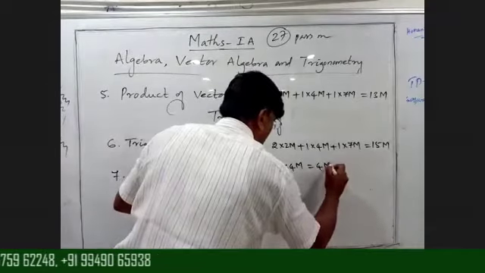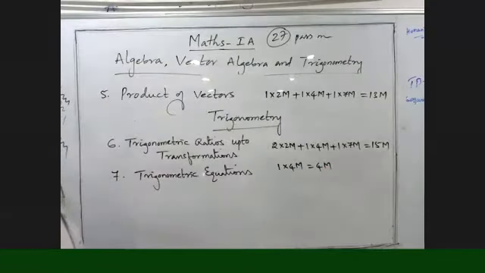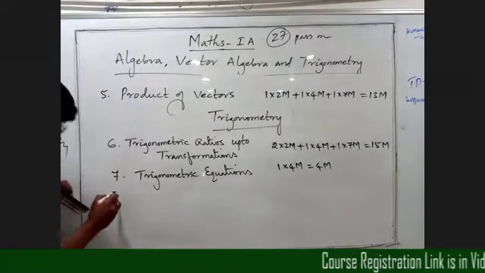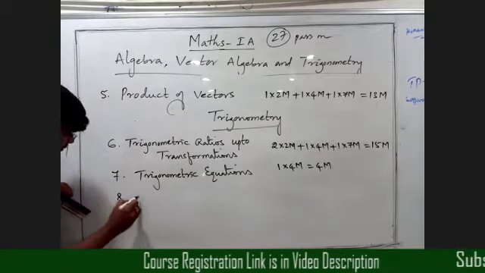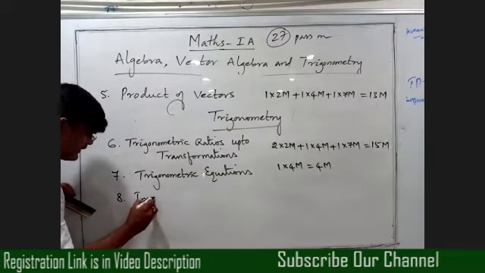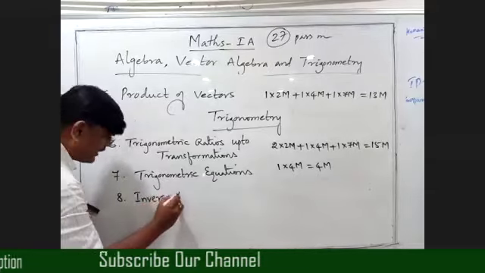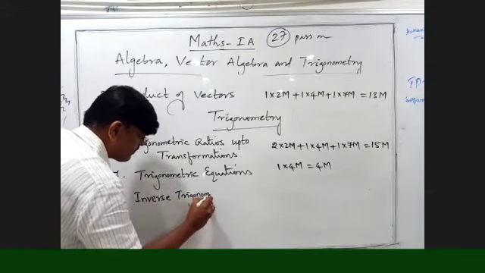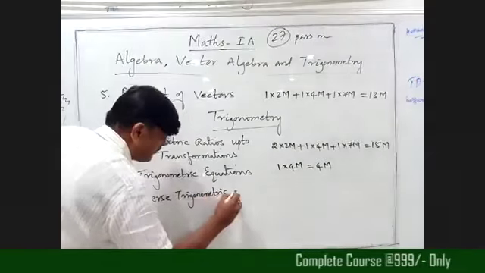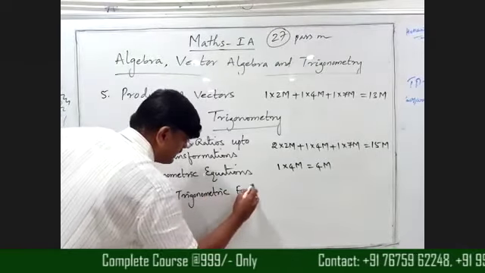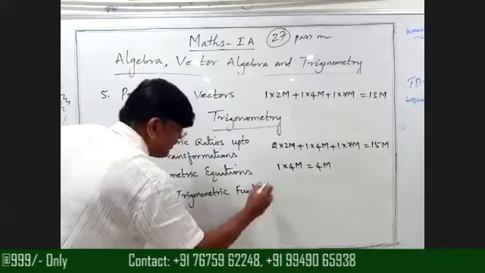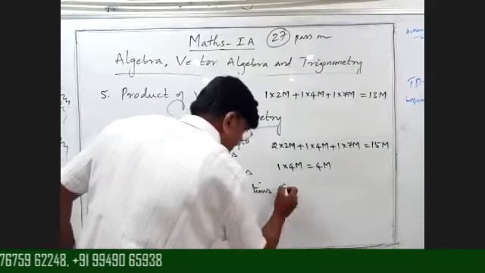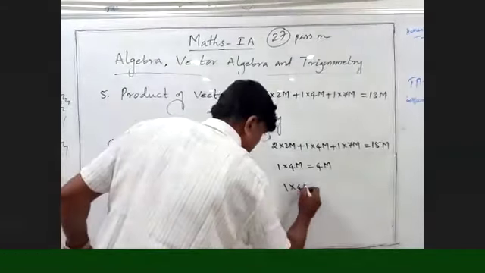Only 1 question in 4 marks. Next, 8th one. Inverse trigonometric functions. From this topic also we are getting only 1 question in 4 marks, beta.